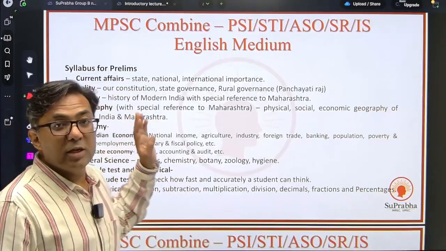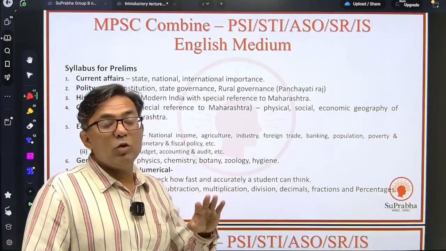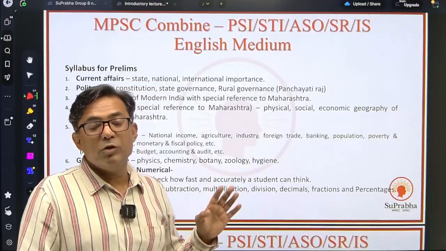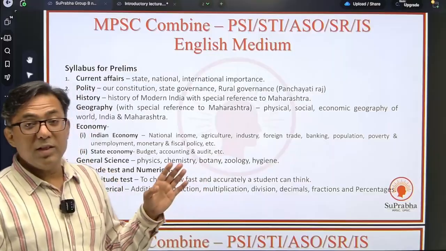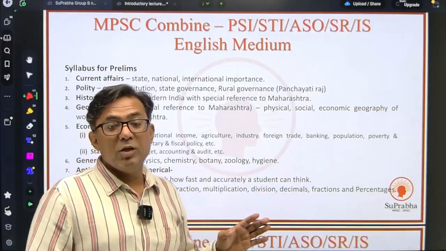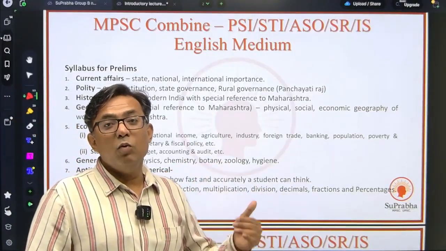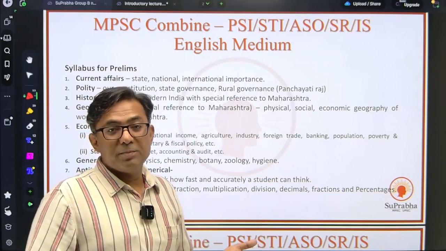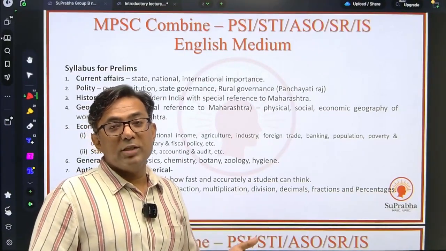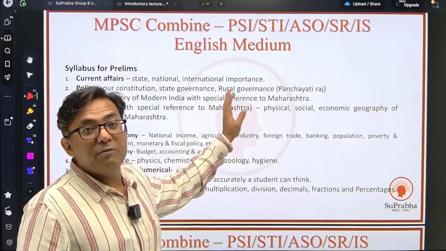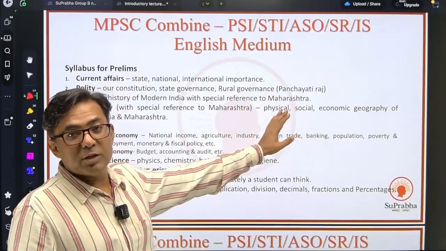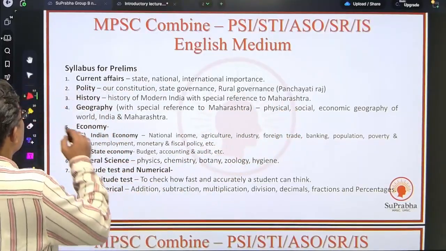Then history, it's history of modern India. You need not do ancient and medieval India. You have to just focus on modern India, that is from the advent of the Britishers or the Europeans in India and how we fought against them, as a nation, the nation building. That is modern India, but obviously with special reference to Maharashtra. So this is the third topic, history.